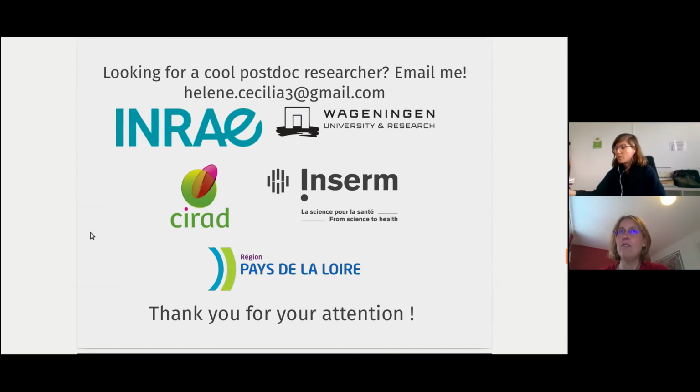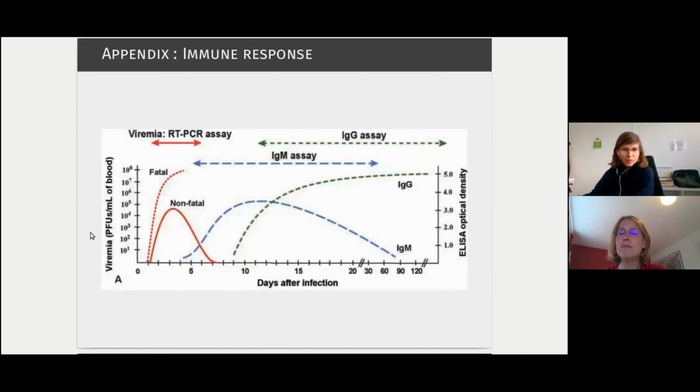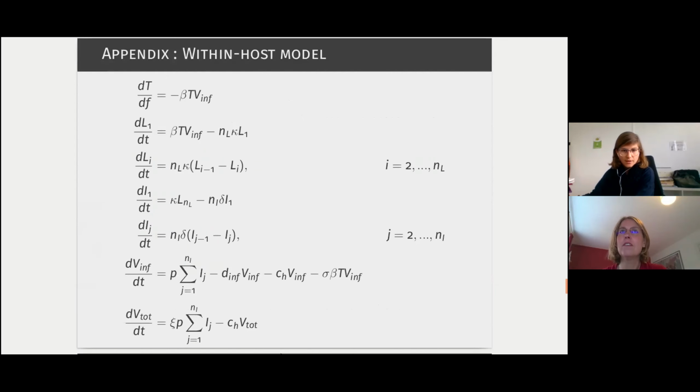Yeah, it's a quite common model. I just showed the graphical representation, but you can see the equations here. I took a lot of inspiration from the work done on influenza, for instance. There are a lot of within-host models for influenza, so it was quite helpful to know what kind of hypotheses to include or not.